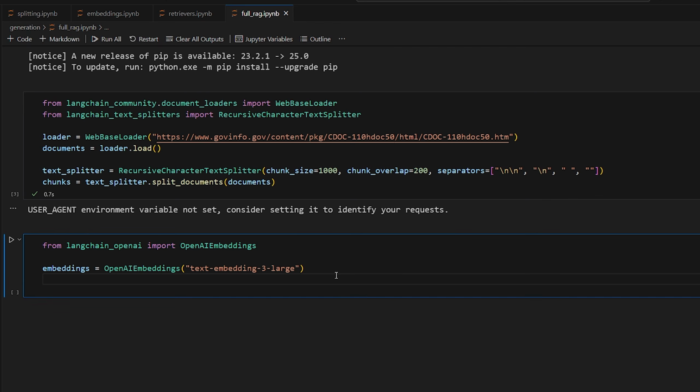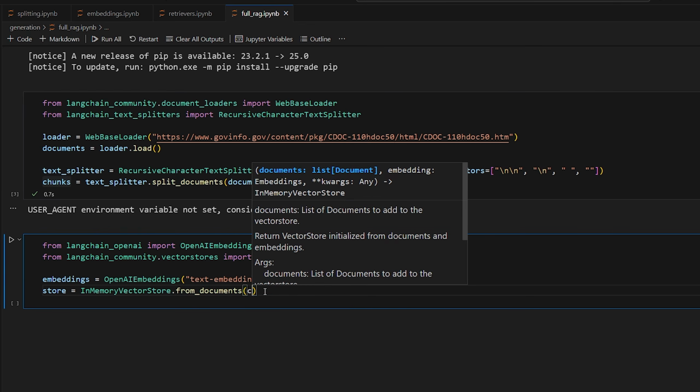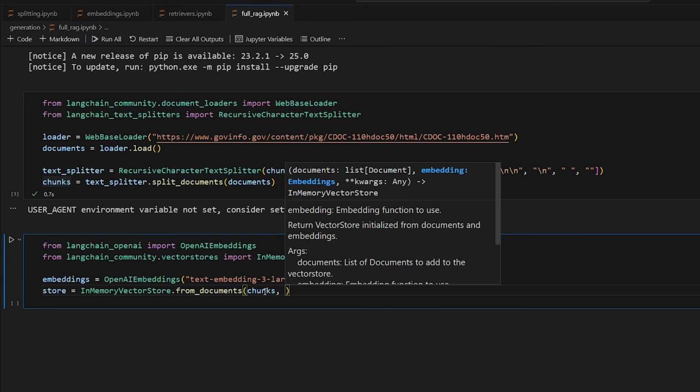Now we can use this embedding model to store our document chunks into a vector store, or vector database. We're going to specifically use the in-memory vector store just because it's easy to use, and also we don't really care about storing it persistently. This is a very basic application. So we'll bring it in by doing from langchain_community.vectorstores import InMemoryVectorStore. We will do InMemoryVectorStore.from_documents, pass in the documents, which are our chunks, and then also our embedding model.